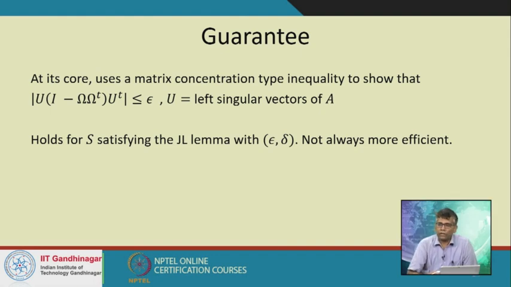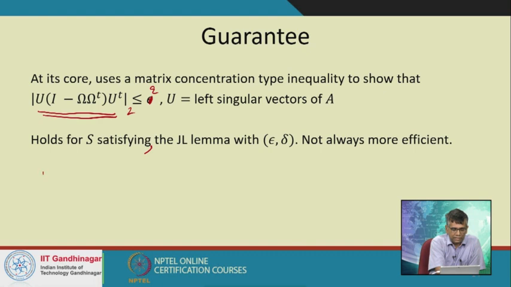Now, at its core, what this proof says is that we can prove a matrix concentration type inequality to show that this particular matrix has a 2 norm which is less than epsilon.